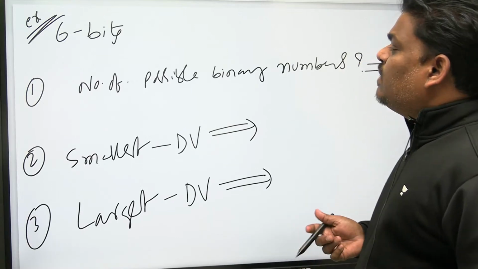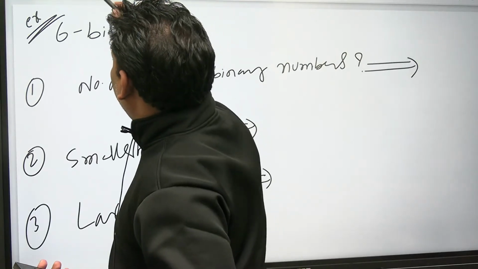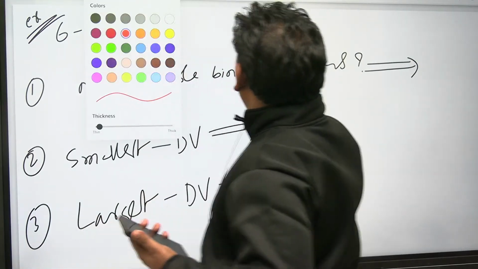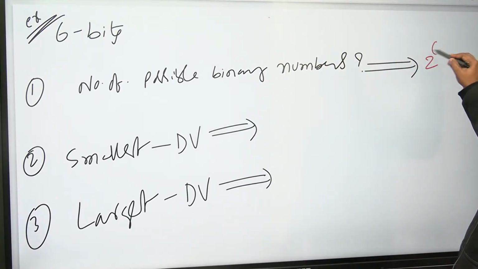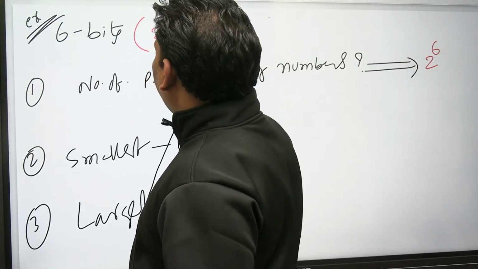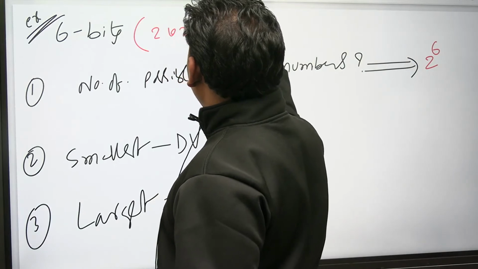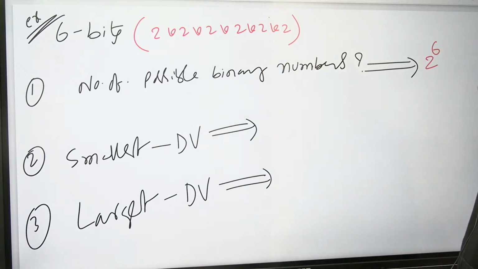Yeah, can you help me now? With the 6 bits, number of possible binary numbers. What is the answer? 2 power 6, because every bit has 2 choices. So 2 into 2 into 2, 6 times. Every bit has 2 choices, 2 power 6. So 64 binary numbers are possible.